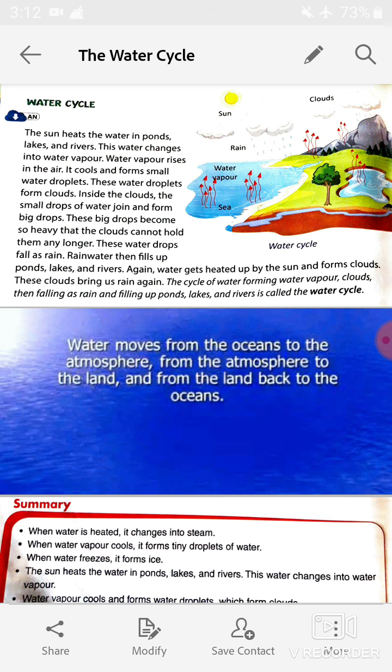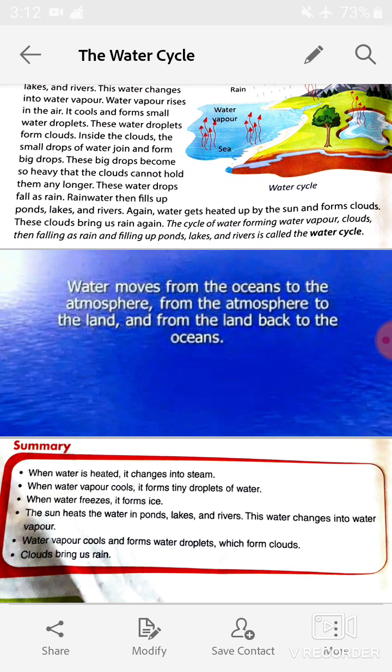Now, students, let's come to the summary of this chapter. When water is heated, it changes into steam. So, students, in this chapter, we had learned about the three forms of water: ice, water vapor, and water.